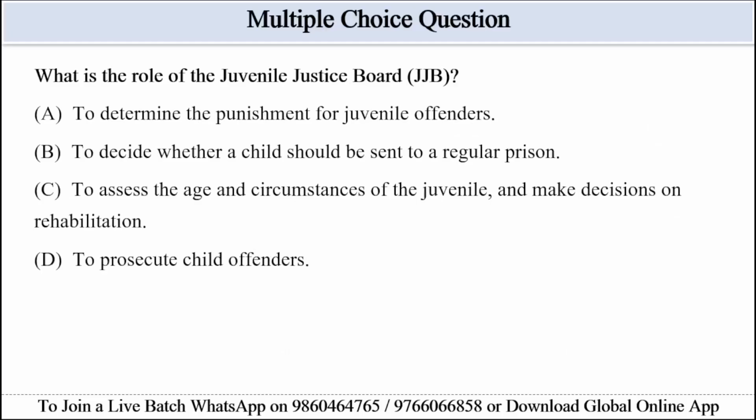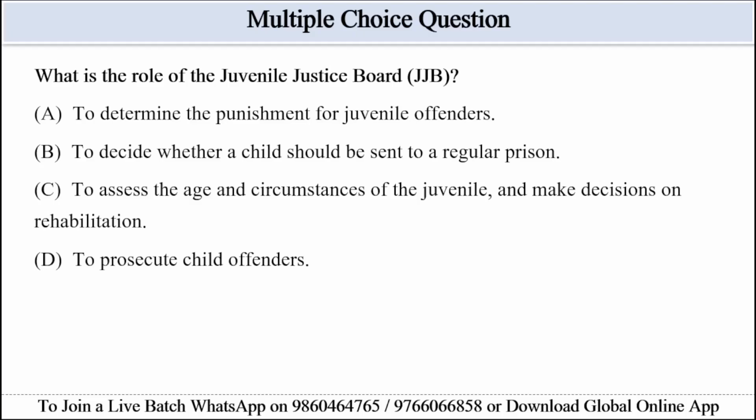In case of option A, to determine the punishment for juvenile offenders, the passage does not say the JJB determines punishment in a penal sense. It stresses assessment and deciding on rehabilitative measures like special homes or probation, not punitive sentencing. That's why option A is wrong here. In case of option B, to decide whether a child should be sent to a regular prison, the passage never mentions regular prison as an option before the JJB. Instead, it speaks of special homes and probation, which are child-friendly alternatives.